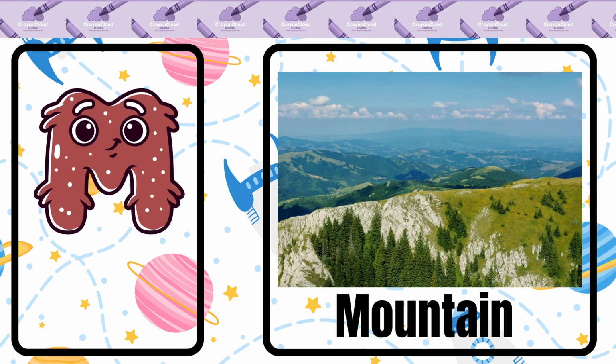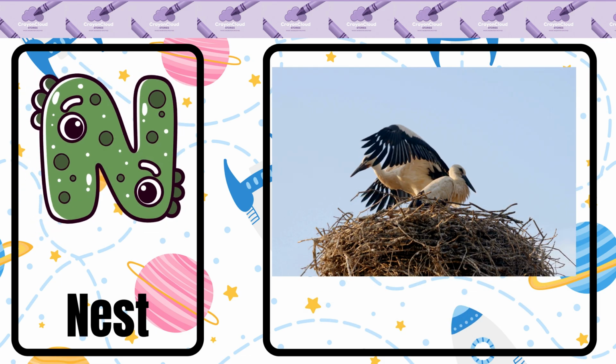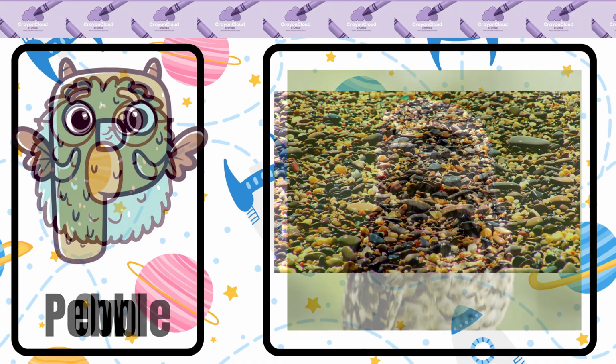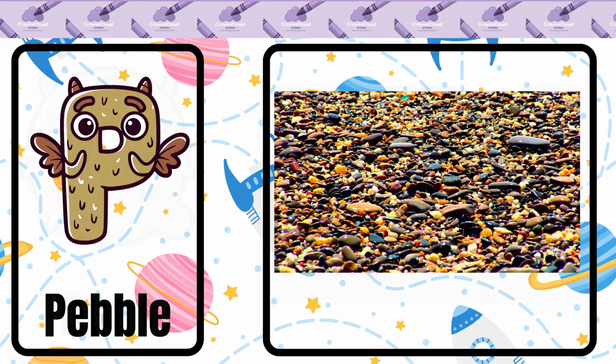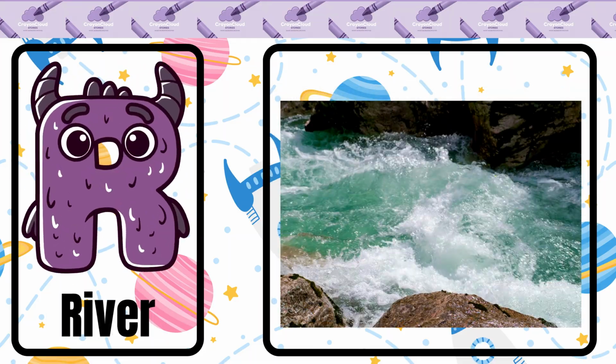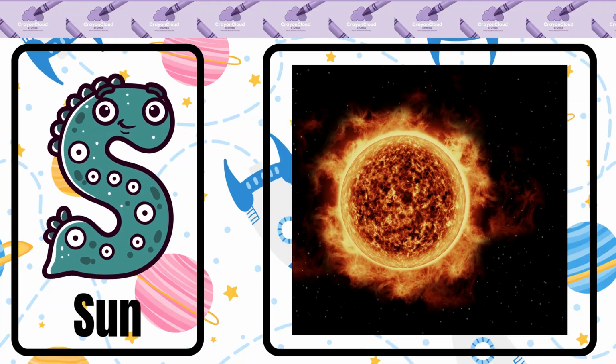M is for mountain, mountain. N is for nest, nest. O is for owl, owl. P is for pebble, pebble. Q is for quail, quail. R is for river, river. S is for sun, sun.